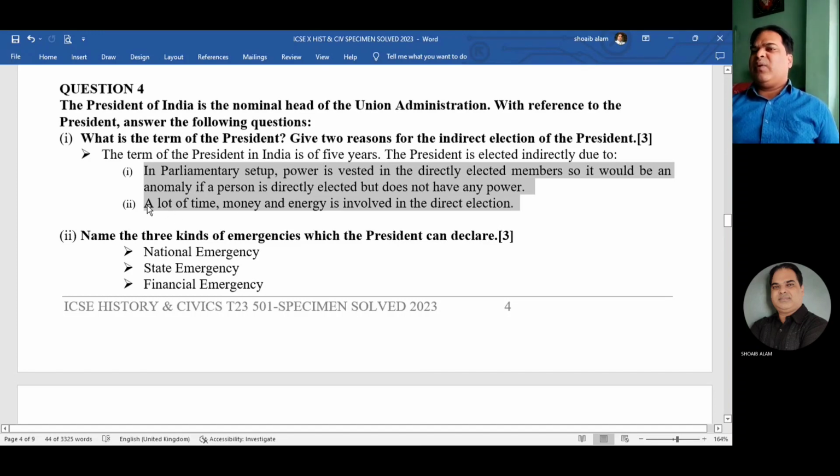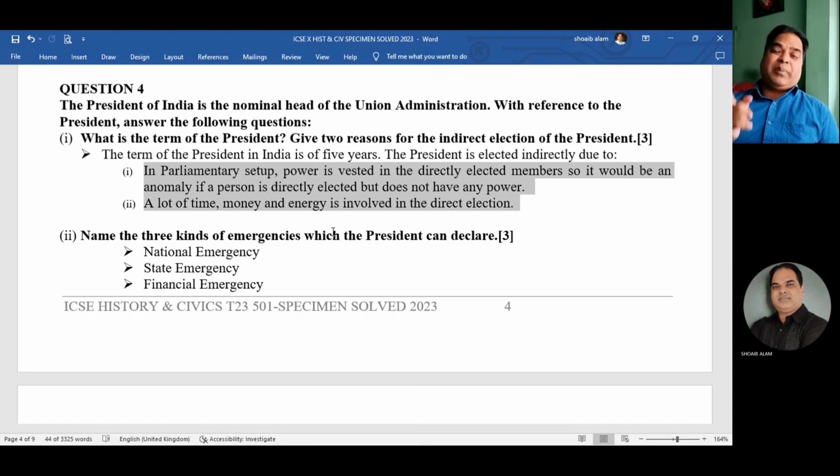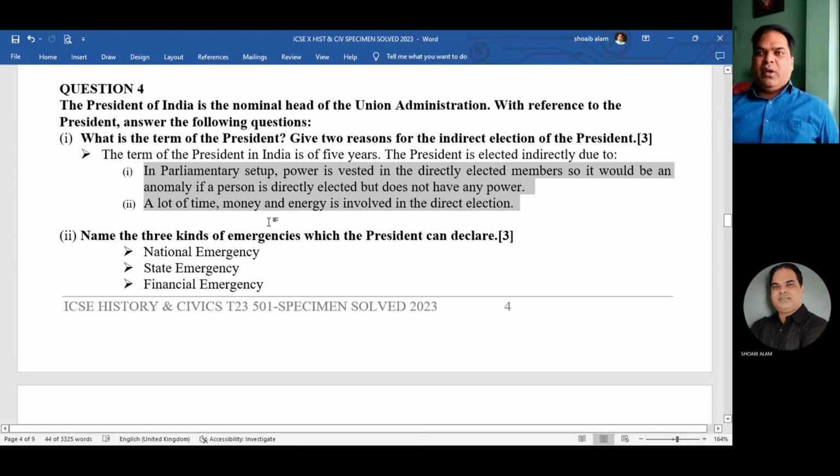And the second one, it saves a lot of time, money, and energy involved in direct election. Whenever a president is elected directly, a lot of money, energy, and manpower are required. So what is the use of electing the president directly when he does not possess any real powers? So simply nothing. That is why, in order to avoid all this, the president is a nominal head who does not possess any real powers. All the power is vested with the Prime Minister and the Council of Ministers. On the advice of the Prime Minister and Council of Ministers, he performs his duties.